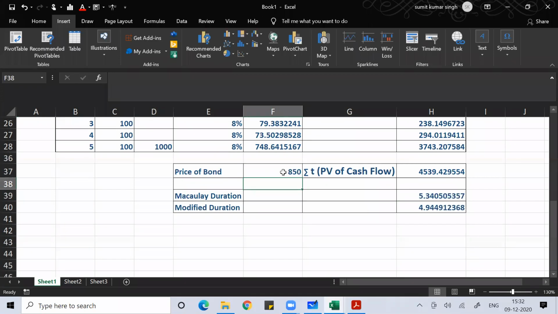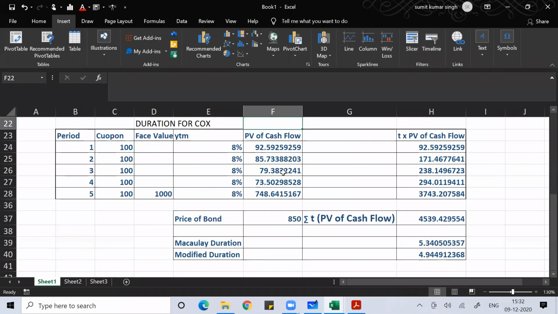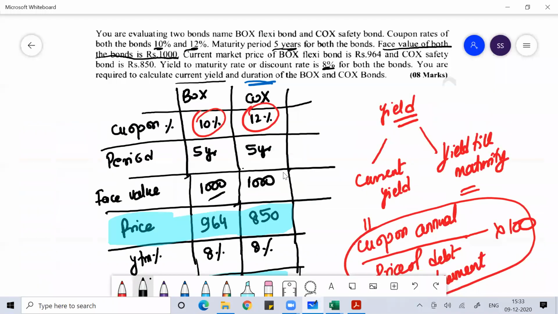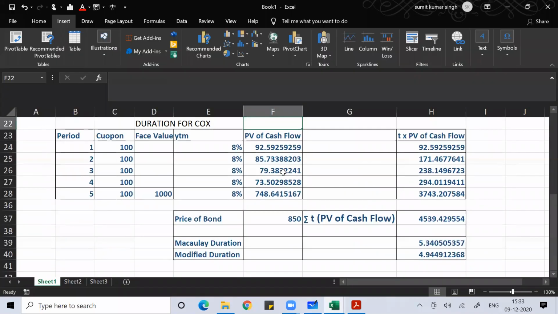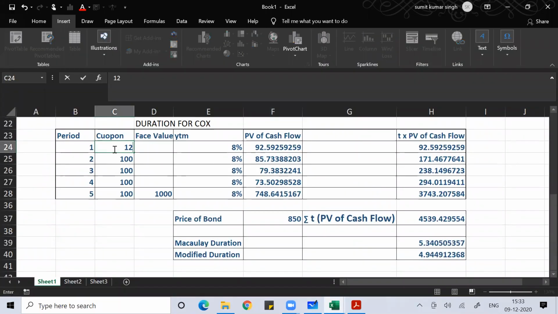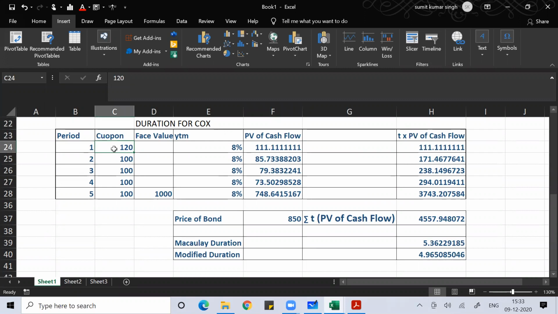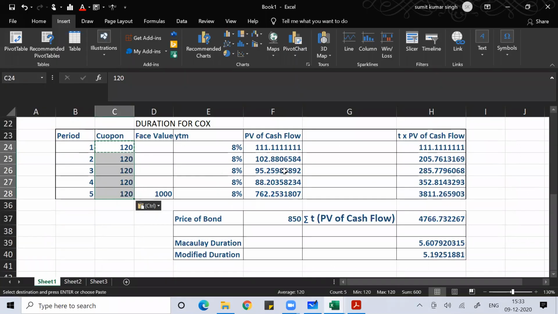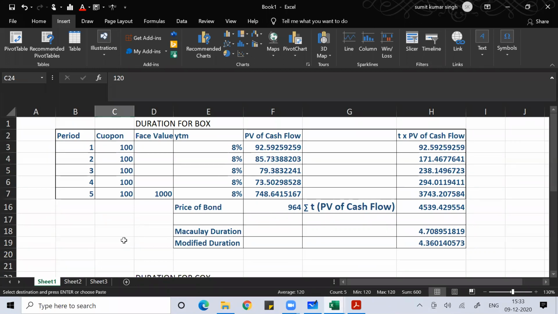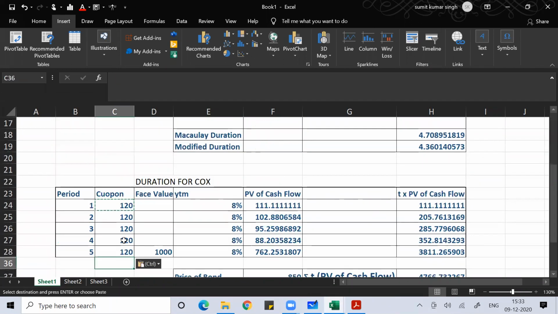The coupon rate is how much? 120 rupees. The face value is also 1000 rupees, and yield to maturity is also 8%. Okay, so then everything is done, the same way as BOX.